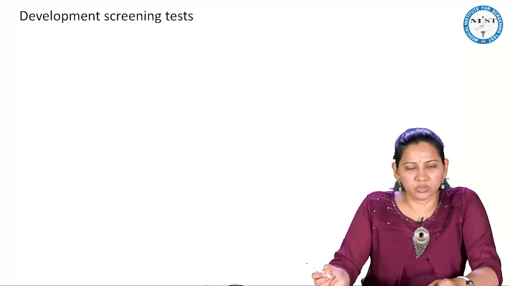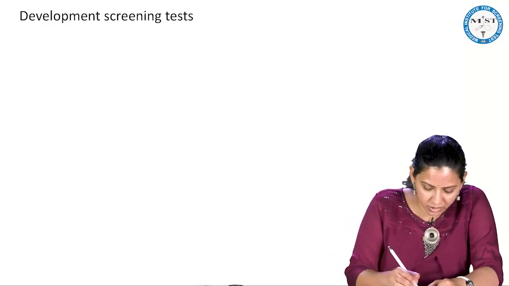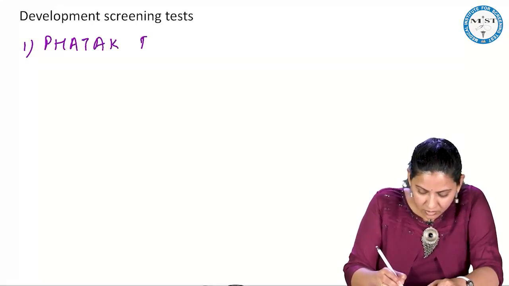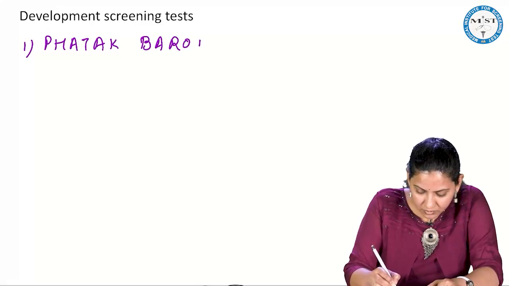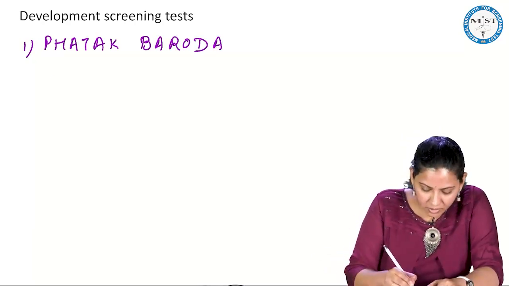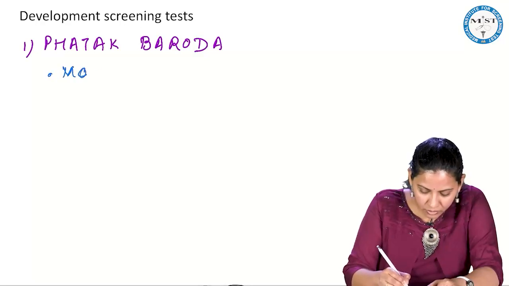Now developmental screening tests. So how do you screen? There are many screening tests. The commonly used one is the Phatak-Baroda screening test. This is the most commonly used in India.